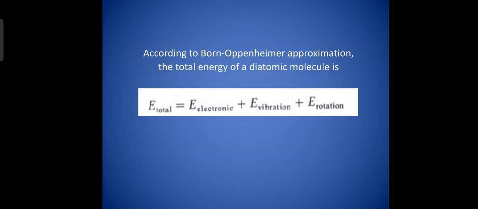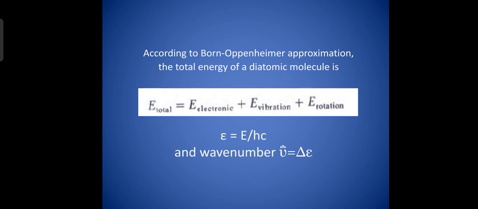In order to explain how the rotational energy affects the electronic spectrum, we consider the Born-Oppenheimer approximation for the total energy of the molecule, which is given as E total is equal to E electronic plus E vibration plus E rotation. This equation is expressed in joules. You all know that E rotation is very small when compared with E vibration, and E vibration is very small when compared with E electronic.